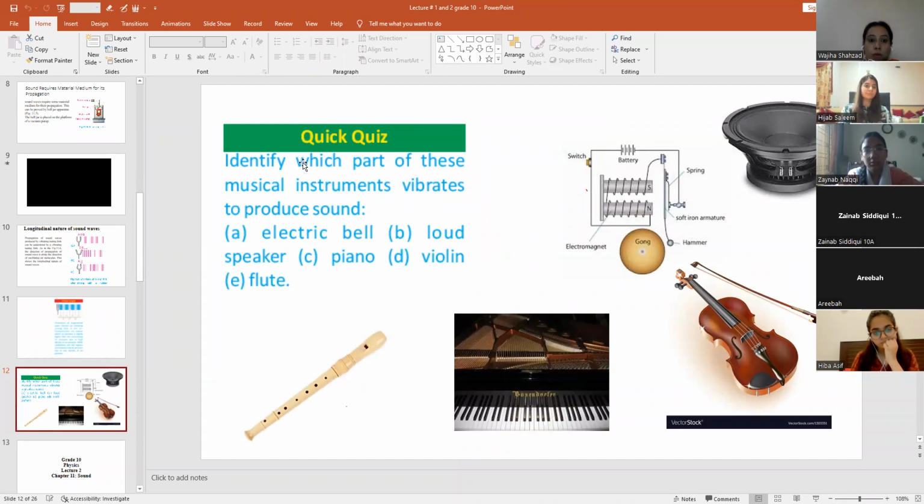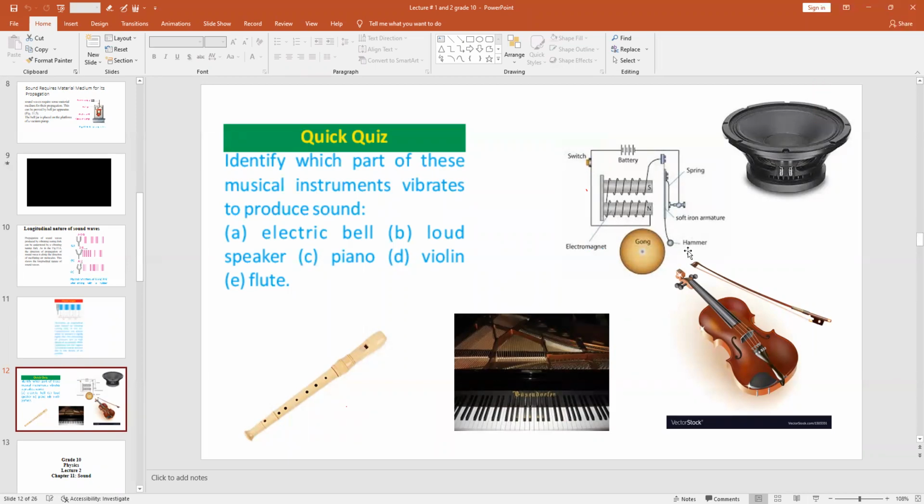Now if you see the quick quiz that is given in your book as well, right? If you open page number 22. Identify which part of these musical instruments vibrate to produce sound. So first one is an electric bell.